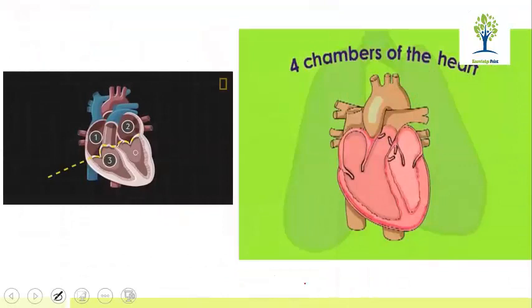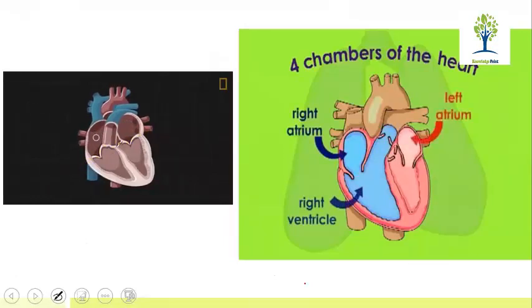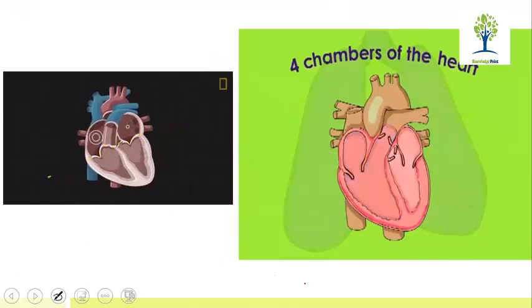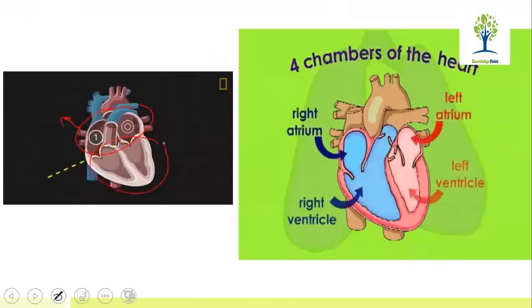Okay, now come towards the 4 different chambers of the heart. As I told you, this is the first chamber, second, third, and fourth. The upper 2 are so-called atria, and the lower 2 are so-called what? Ventricles. Very nice. The upper 2 are the upper chambers, and the lower 2 are the lower chambers, called ventricles.